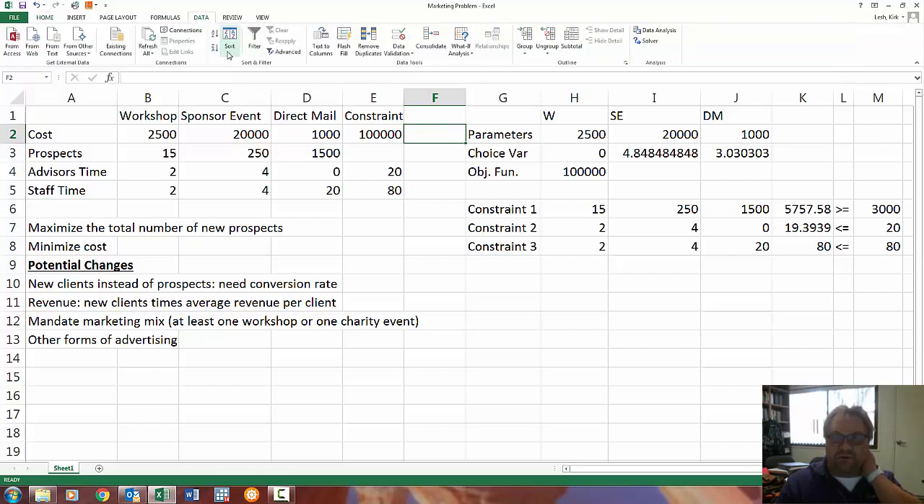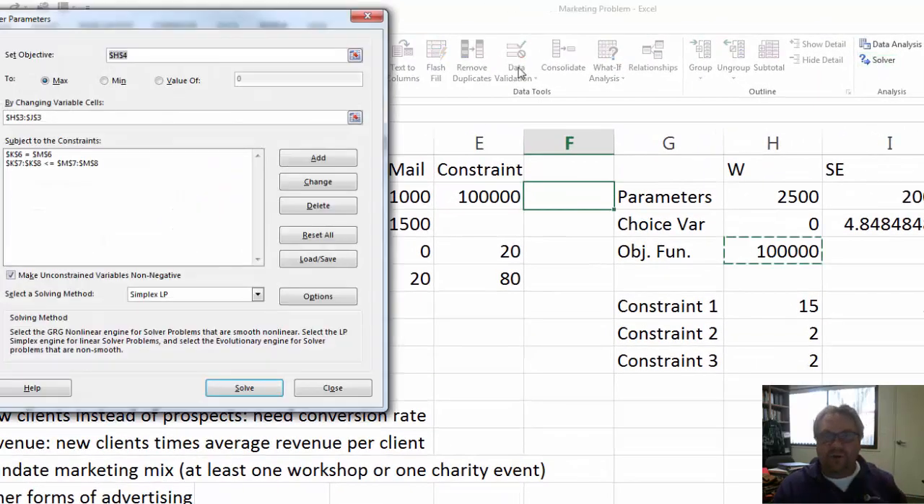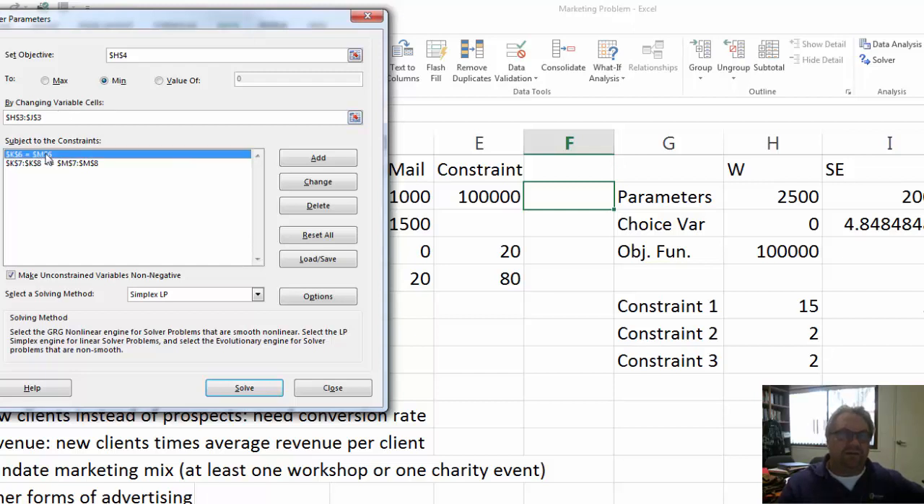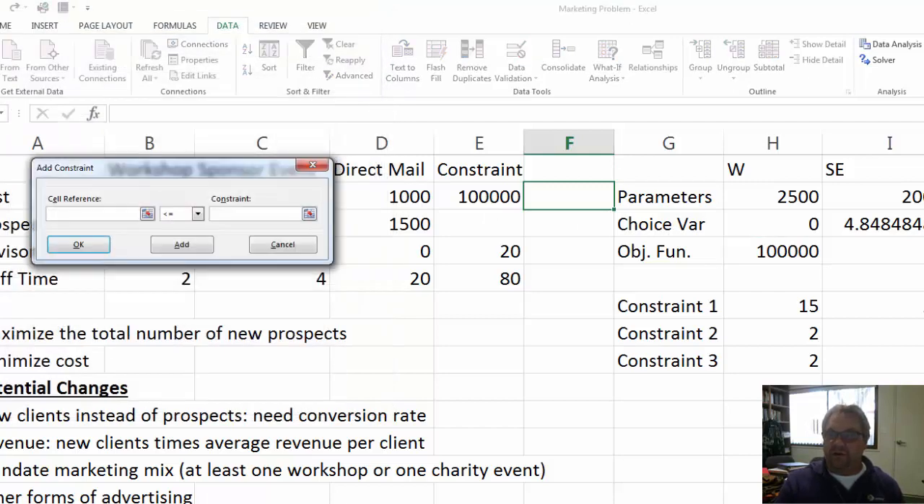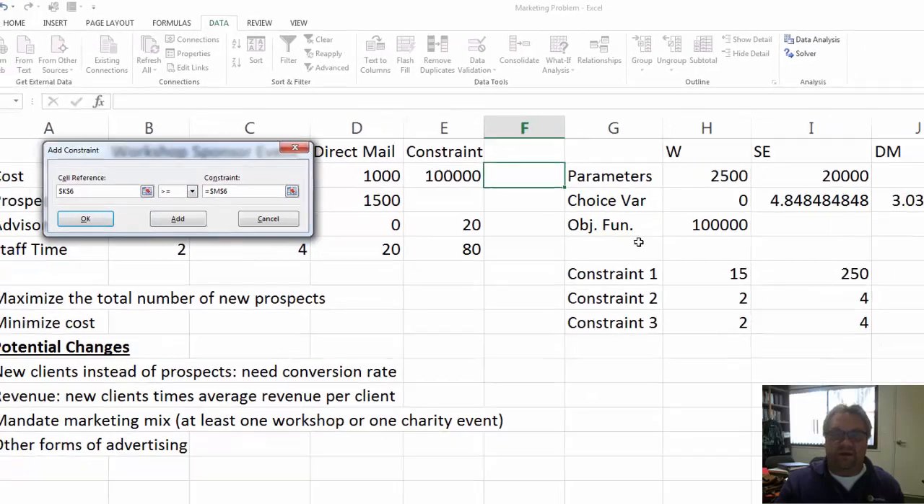Okay, so the objective function stays the same, but now I'm going to minimize instead of maximize. The choice variables stay the same, but this constraint here, the equal to constraint that I had for my budget, now has to change. So I'm going to get rid of that, and I'm going to add my new one. So the number of new prospects that I get has to be greater than or equal to, say, 3,000. And hit OK. Everything else stays the same.